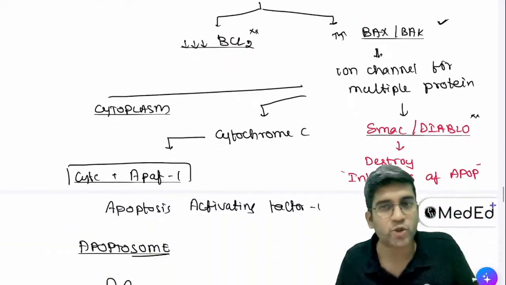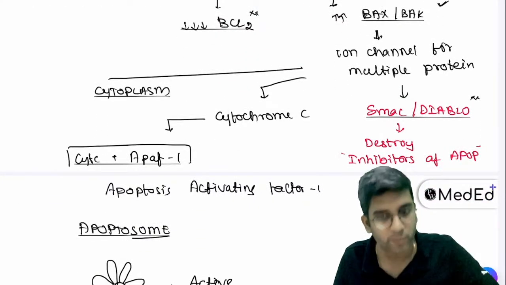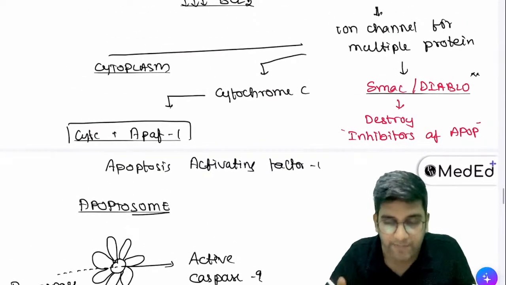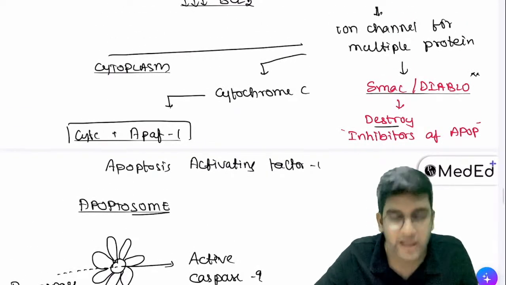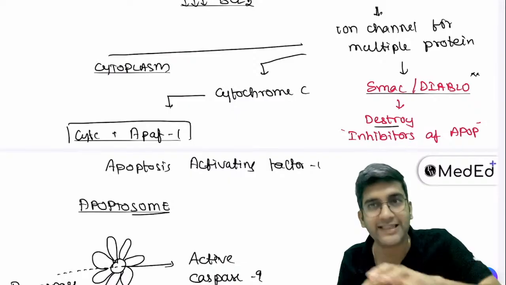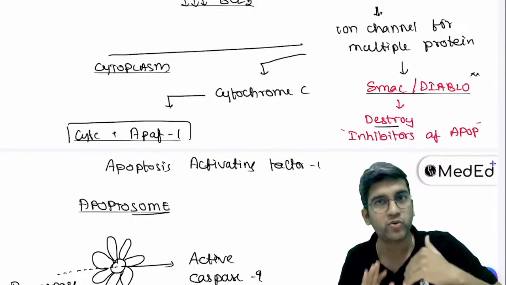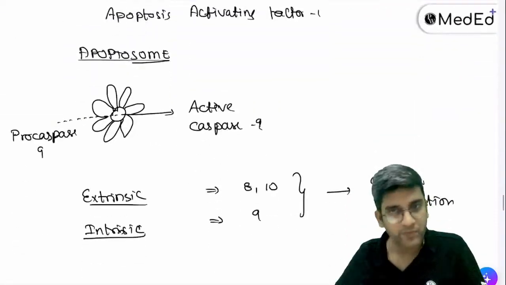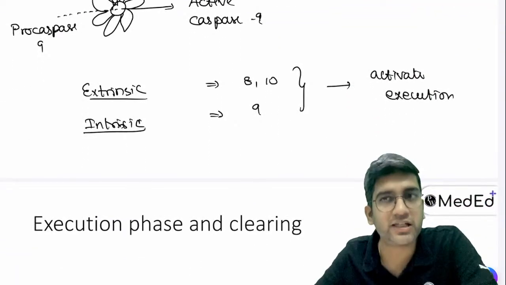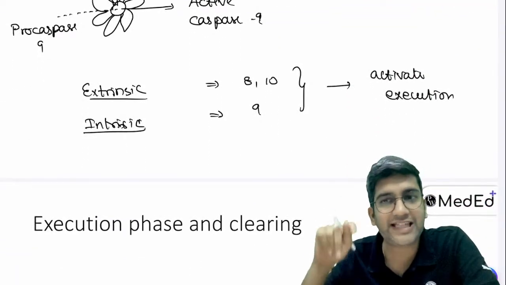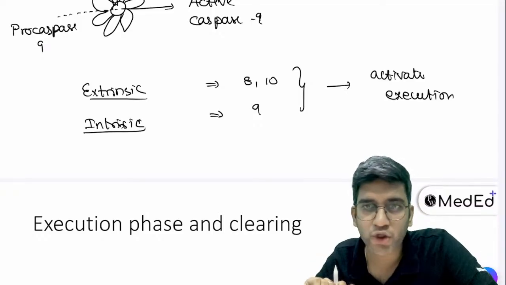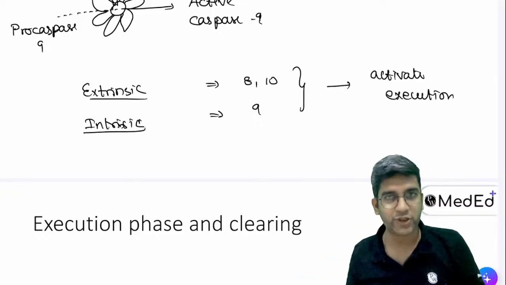So once cytochrome C comes to the cytoplasm, it binds to a protein, and it ultimately activates caspase. And this SMAC and Diablo is going to destroy already present inhibitors in the cytoplasm, right? So it's a clear route for me for cell death. That's what SMAC Diablo and cytochrome C do, right? Clear? So at the end of the initiator phase, I have either of these caspases which will destroy it, right? Fine, I'll have the execution phase, right?